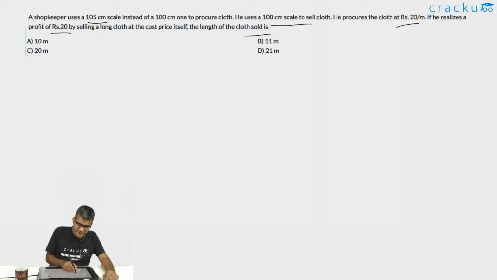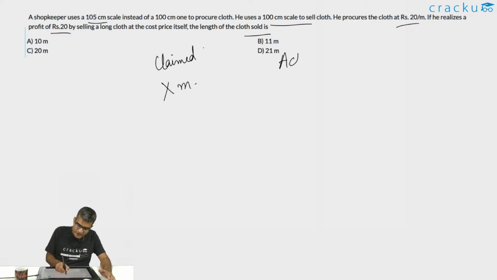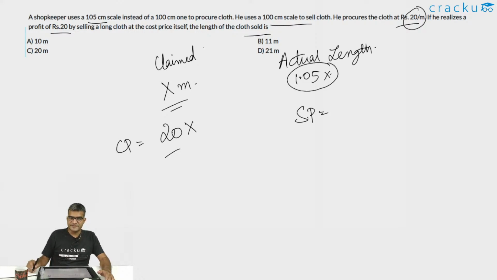Let us assume that he claimed to have bought X meters of cloth, but because he is using a 105 centimeter scale, the actual length that he bought will be 1.05x. What is the cost price of x meters that he claimed to buy? That will be 20 into x, which is 20x. This is the cost price. And what is the selling price? The selling price also is 20 per meter, but now he is actually selling 1.05x. This would imply that the selling price is 20 into 1.05x, which is equal to 21x.